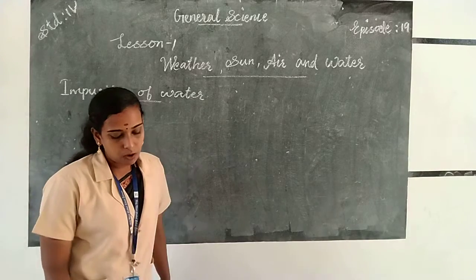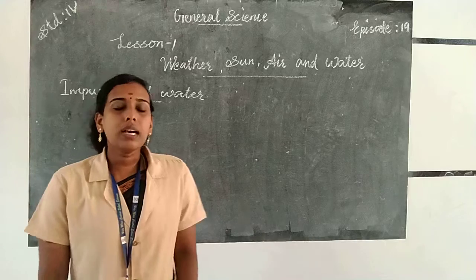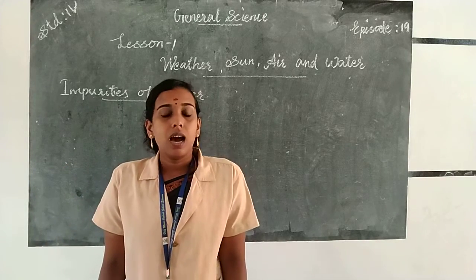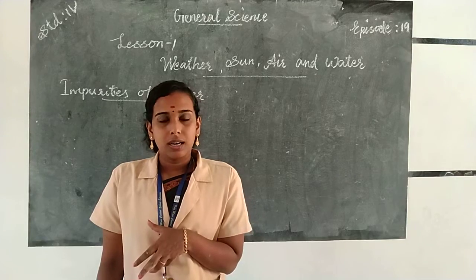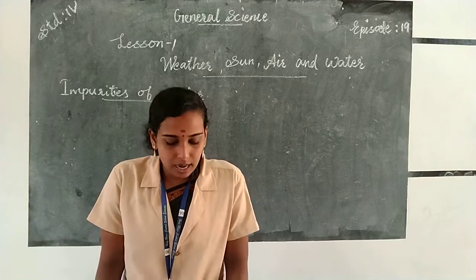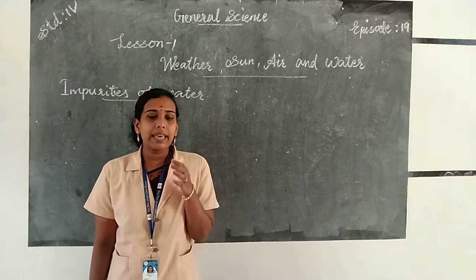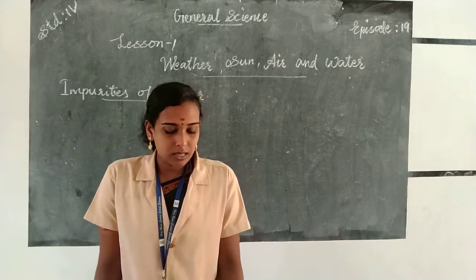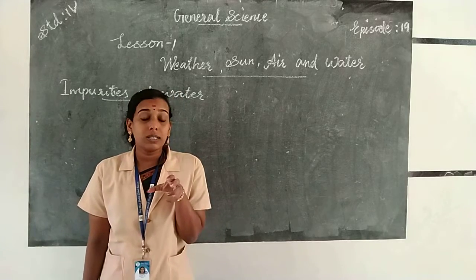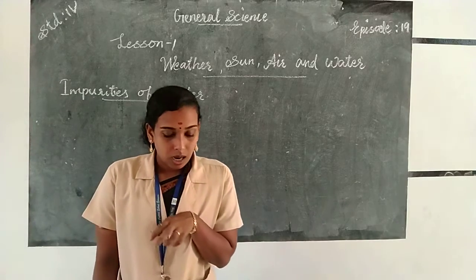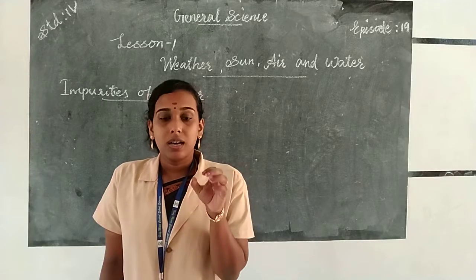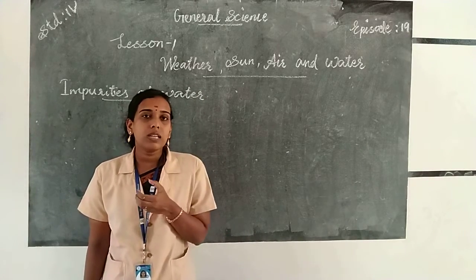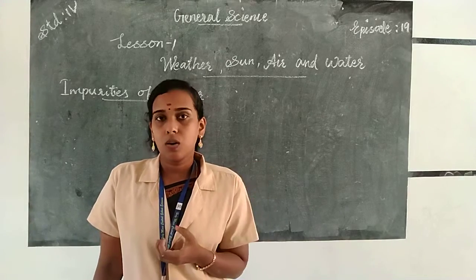The water containing various impurities like dust particles and unwanted waste products can cause various diseases like cholera, jaundice, etc. So it's very important to make the water potable. Potable means purified water that is fit for drinking.